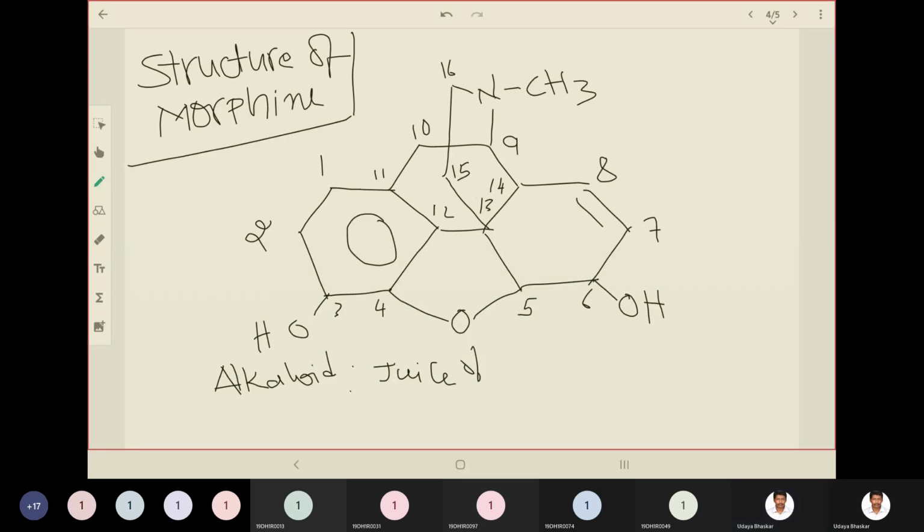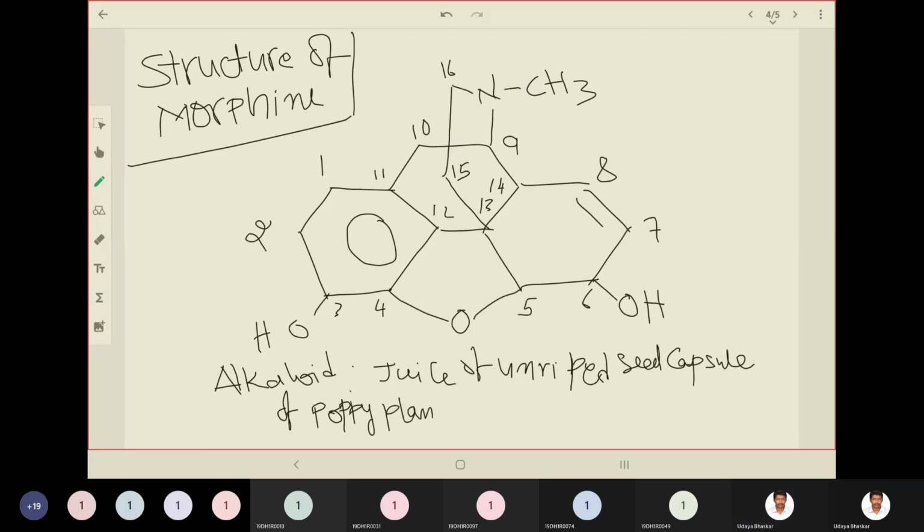Juice of unripe seed capsule of poppy plant.